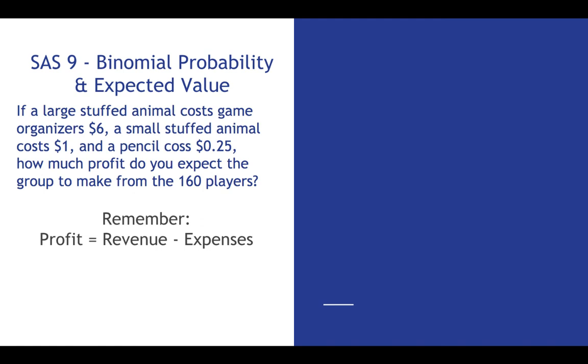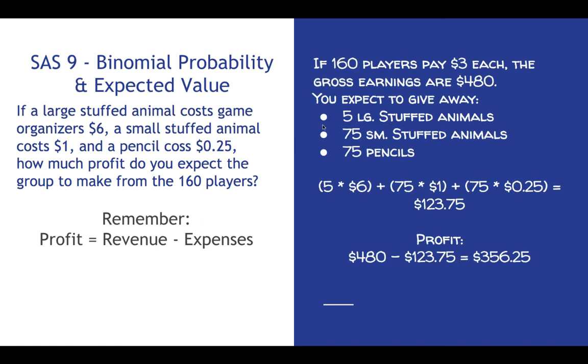All right? So if 160 players play, we already know 5 large stuffed animals will be given away. That costs us $30. 75 small stuffed animals, which cost us $1 a piece, that costs us $75. And then 75 pencils are given away at $0.25 a piece, and the total of expenses for the game, for the prizes, is $123.75. So for the profit for the game, we're going to make $480, which is $3 times 160. So that's our revenue. $123.75 is our expenses. We find the difference between those two, and we find a profit of $356.25.